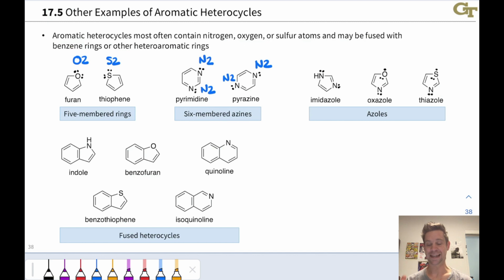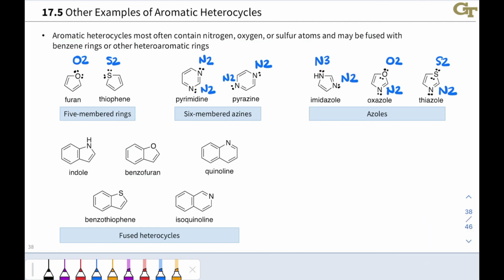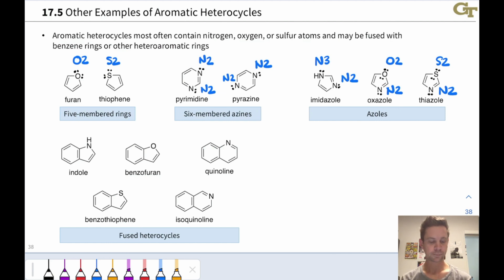Azoles are characterized by an sp2 nitrogen together with another heteroatom. So for example, in imidazole, we have an sp2 nitrogen with an sp3 nitrogen; in oxazole, an sp2 nitrogen with an O; in thiazole, an sp2 nitrogen with an S. And so we have sp2 nitrogens in all of these with some other heteroatom. And here I'll just pause and say that it's not really important to memorize these structures per se. I just want to try to train you to get in the habit of looking at the bonding patterns of the heteroatoms when you encounter an aromatic heterocycle. This is going to get you thinking about things like basicity and is that lone pair part of the pi system? Questions like this.